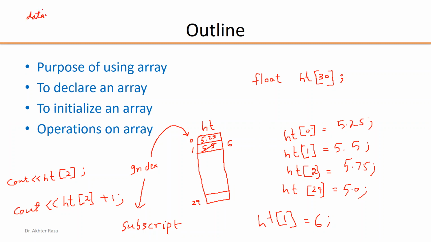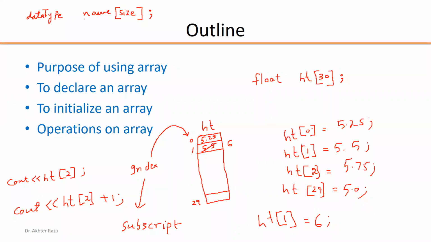Data type, then name of array, square brackets. You cannot use the round brackets here. Then you have to specify the size and put a semicolon. So this statement will create an array of this name, of this size, of this type into the memory. But that array will be empty.